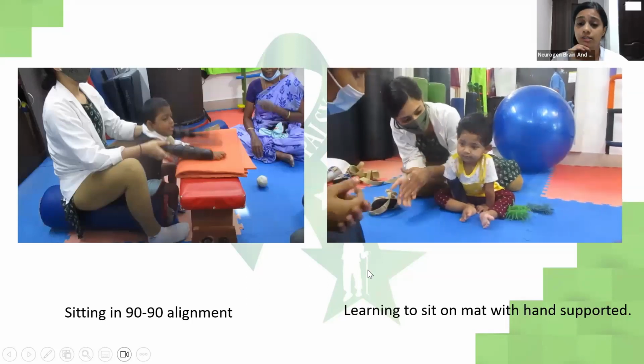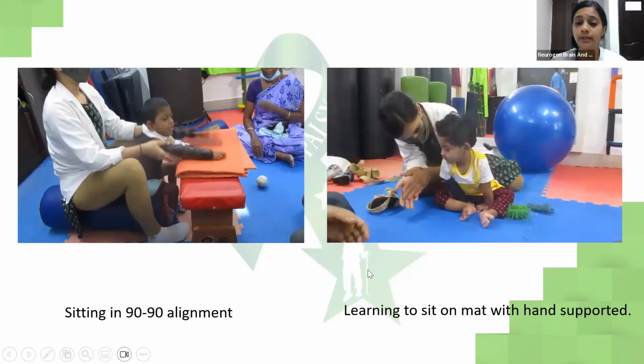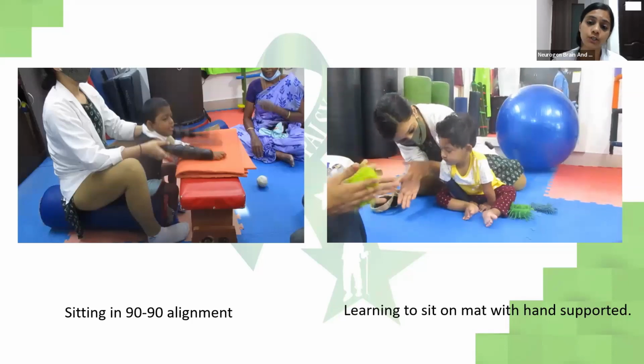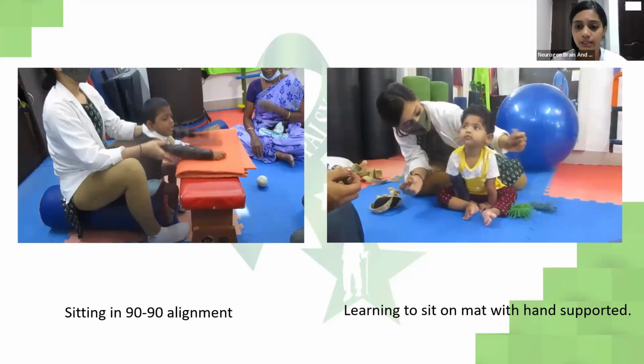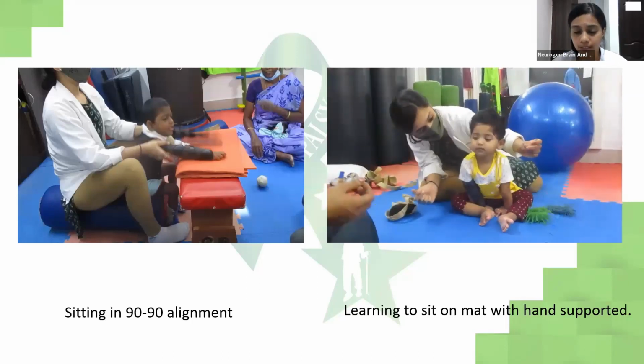This child has just learned to sit, so on the affected side we've put a pedi wrap, and she's expected not to fall, to hold on to herself and go behind. So she does it very well. She just goes behind while she's maintaining her trunk muscles and core muscles.